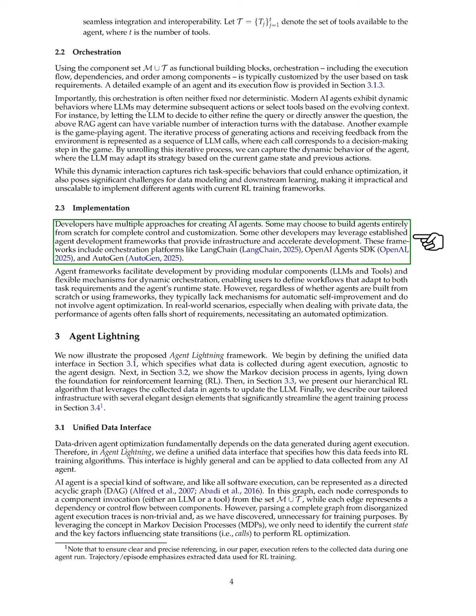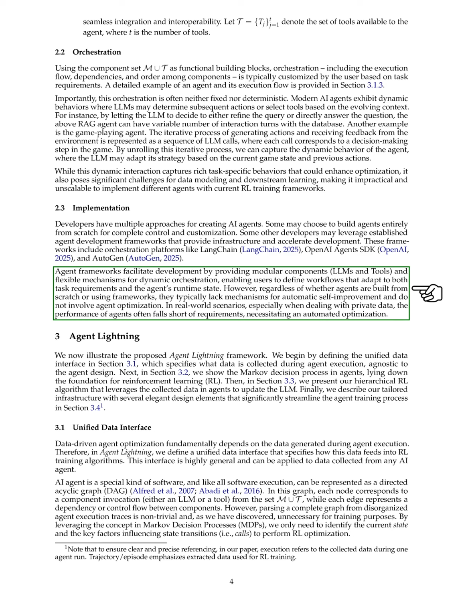When it comes to implementation, developers have various options for creating AI agents. Some may build agents from the ground up for full control, while others might use established frameworks that speed up development. These frameworks offer modular components and flexible orchestration methods, allowing users to create workflows that adapt to task needs and the agent's state. However, whether built from scratch or using frameworks, agents often lack automatic self-improvement mechanisms and optimization processes. In practice, especially with private data, agents frequently do not meet performance expectations, highlighting the need for automated optimization.